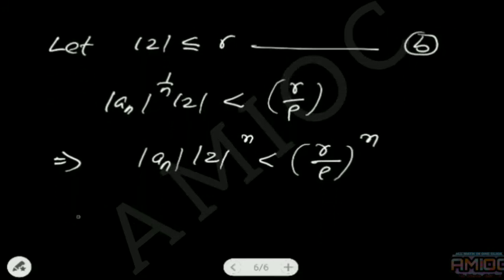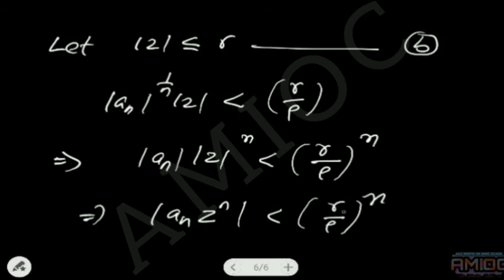Since mod of z power n times mod a is mod of the product, this can be written as mod an z power n is less than r by rho whole power n.